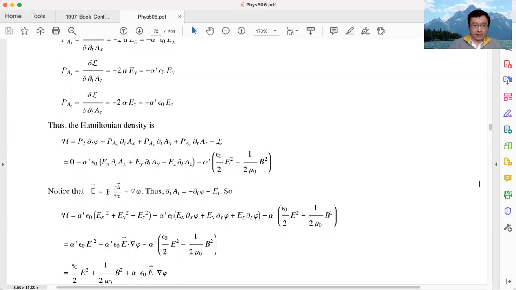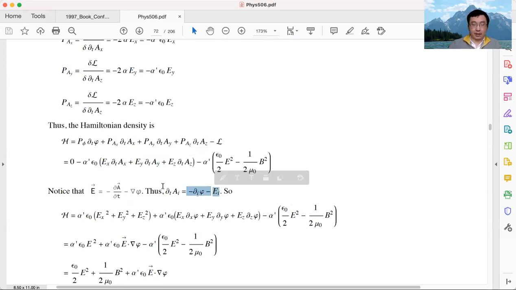And here we utilize this equation. We have the time derivative of A_X, and time derivative of A_Y, A_Z. For the time derivative of A, we can use this equation. This equation tells us the time derivative of A is nothing but minus the spatial gradient of phi minus E. So the time derivative of A_X is minus partial x phi minus E_X, A_Y is minus partial y phi minus E_Y, etc. So we can replace this time derivative of x using this, and replace this time derivative of y using this same formula.